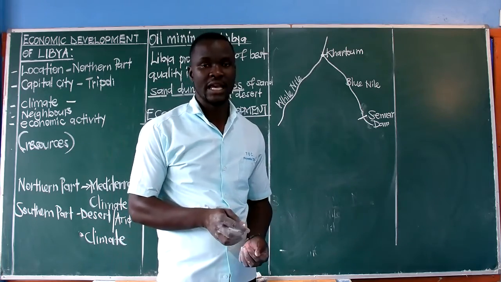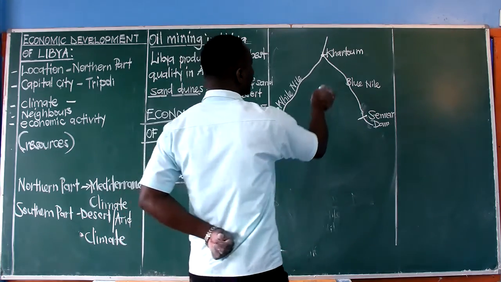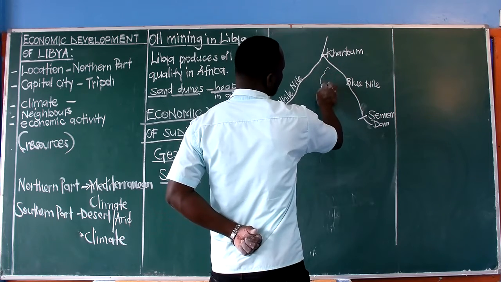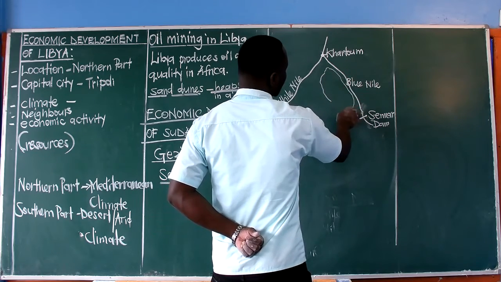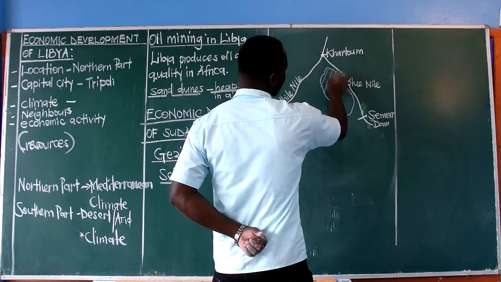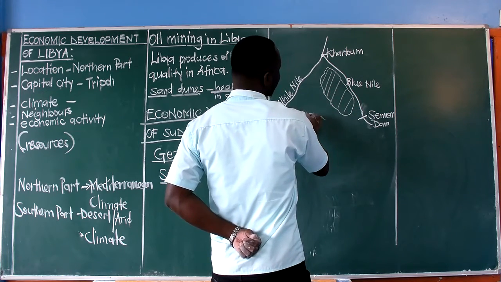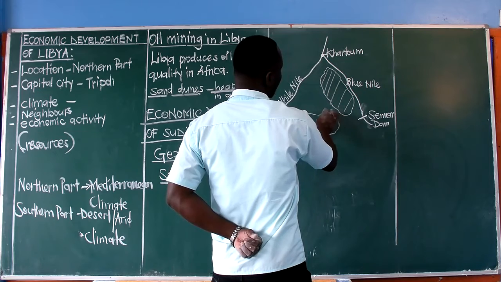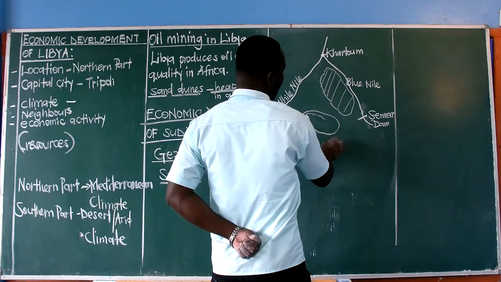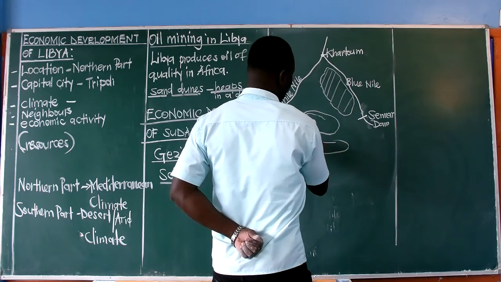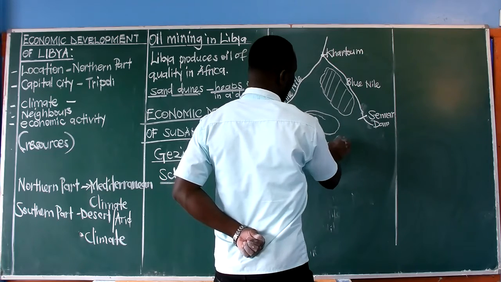And of course, we shall be able to realize that we have what we call the extensions. Extensions, we are looking at now the gardens. We have Gezira irrigation scheme this way. Then we shall have what we call the Managil extension. And then we shall have also Kenana extension here.